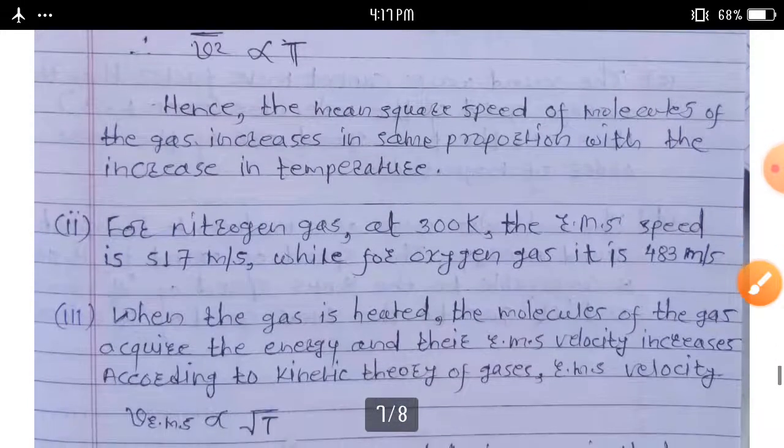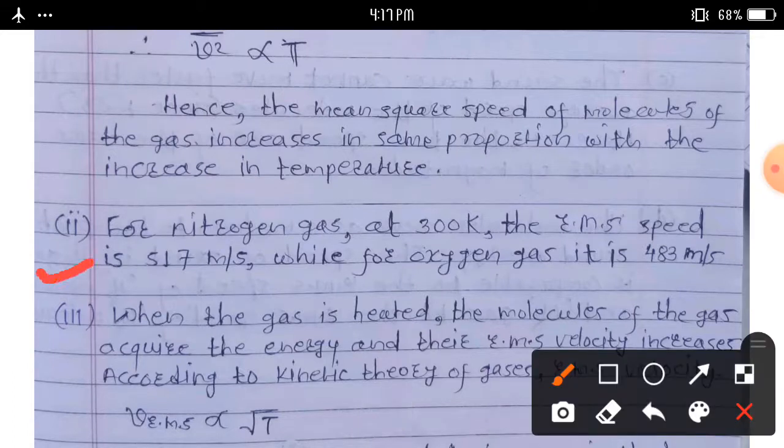And another one, second note: for nitrogen gas at 300 Kelvin, the root mean square speed is 517 meter per second, while for oxygen gas it is 483 meter per second.